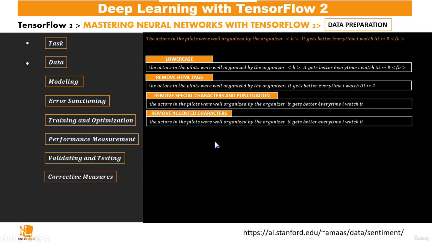Now, looking at accented characters, in many languages other than English, say French, Spanish, Italian, we have many characters which are actually accented, like this E right here. This E is pronounced as A. In French, it's the accent aigu.